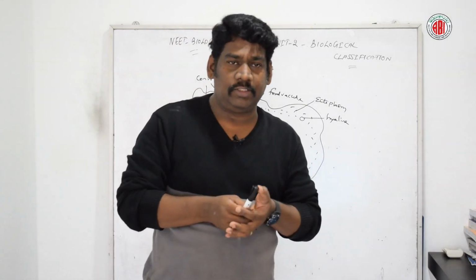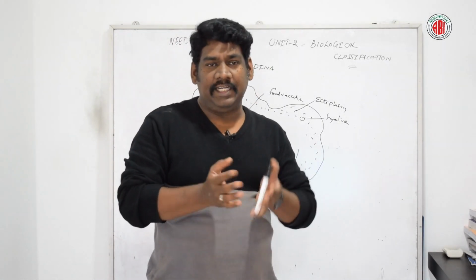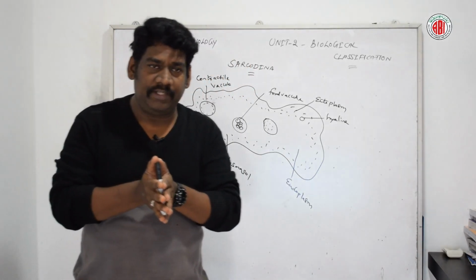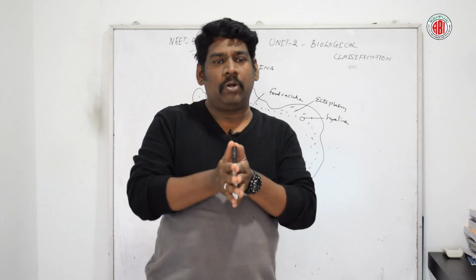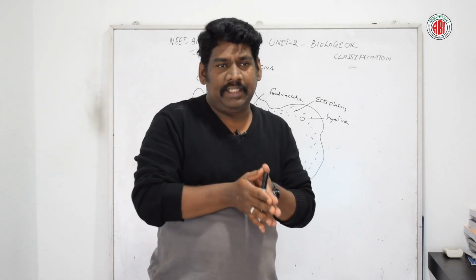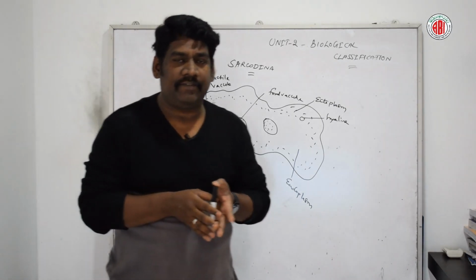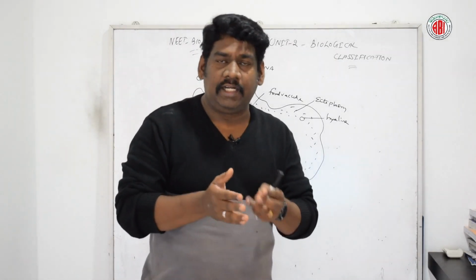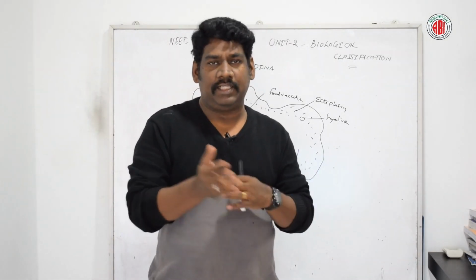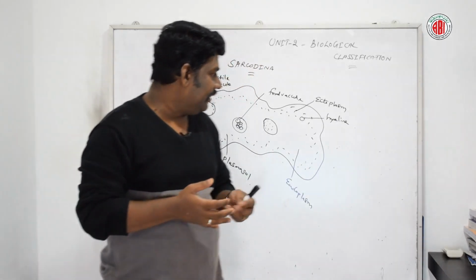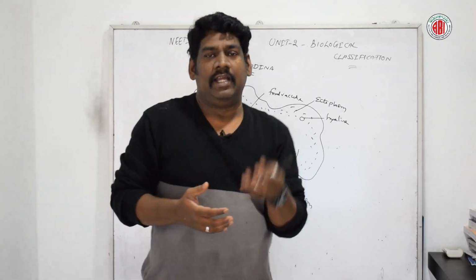This is also called pseudopodia, and they follow a heterotrophic mode of nutrition, also called the holozoic mode of nutrition. They reproduce asexually by means of binary fission and also multiple fission, which are the asexual modes of reproduction seen in Sarcodina.